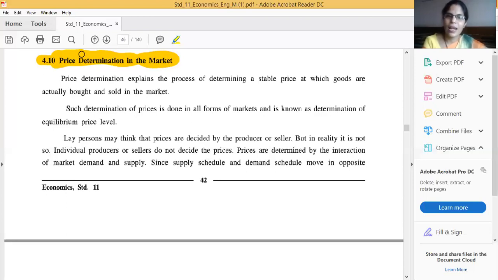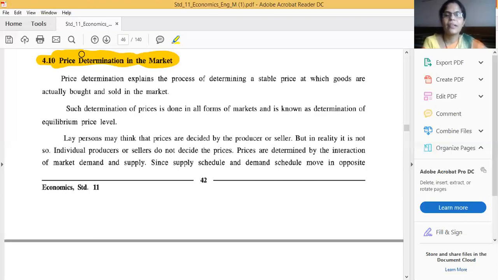If you have this type of answer, again think, who can decide the price of any commodity in the market? Producer, seller, supplier, shopkeeper, or a consumer?